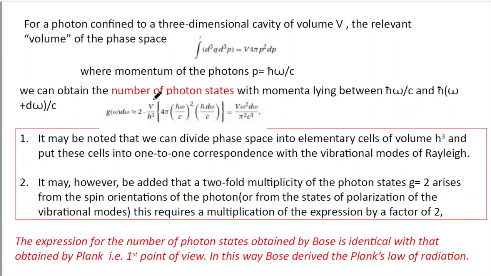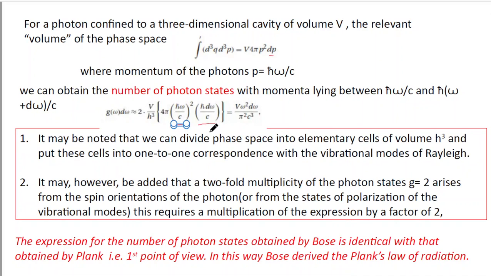Now we can obtain the number of photon states with momenta lying between h cut omega by c and h cut omega plus d omega by c by the expression g omega d omega, that is the volume of the phase space. So now V into 4 pi p square dp, you see this formula, we have written V, and for p we have written h cut omega by c. So this term is for p square, and this term is for dp.